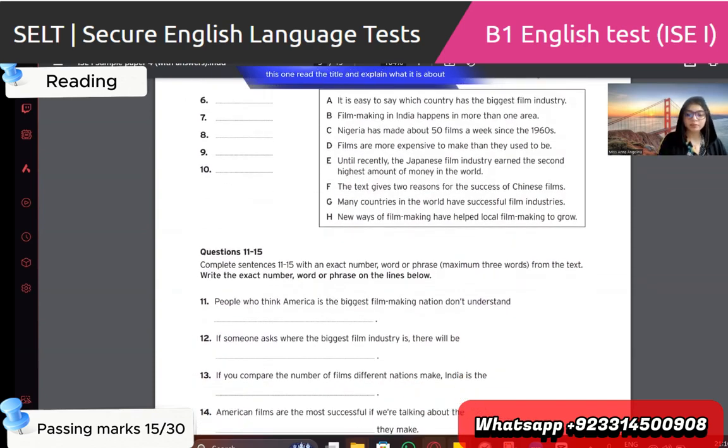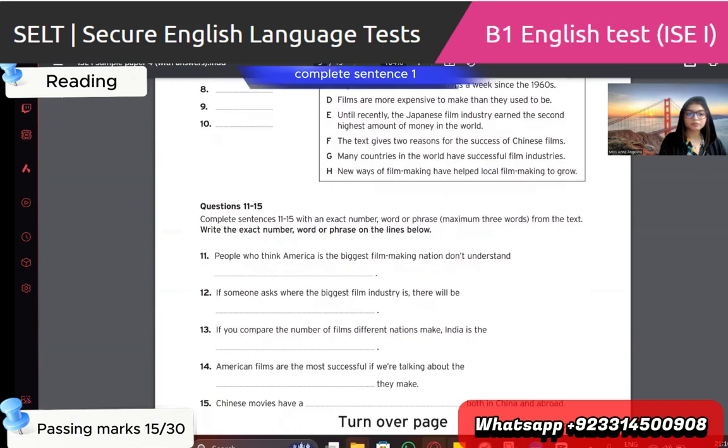This one, read the title and explain what it is about. Complete sentences 11 to 15 with an exact number, word or phrase, maximum 3 words from the text. Write the exact number, word or phrase on the line below. People who think America is the biggest film making nation don't understand. So only 2 or 3 words from the paragraph to write here. Only 3 words. This means you can write 1 word, 2 words, or 3 words, right? Any confusion about this? No. Okay, let's move further.